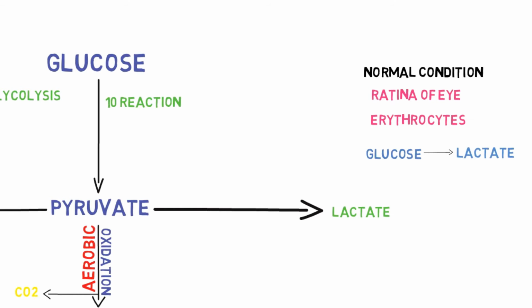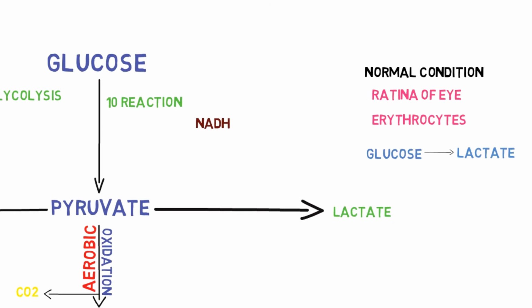As we have seen in glycolysis, due to availability of enough oxygen, NADH loses its electron and reoxidizes to NAD positive. But under anaerobic condition, NADH cannot be reoxidized to NAD positive.